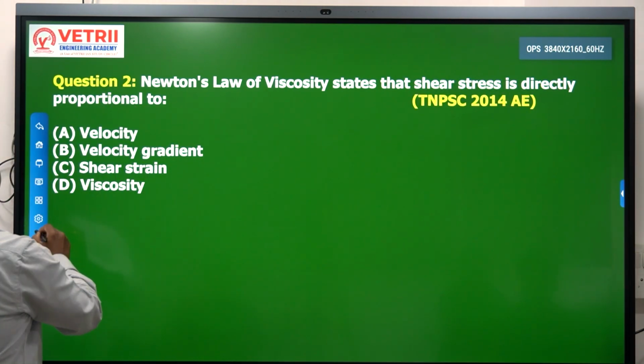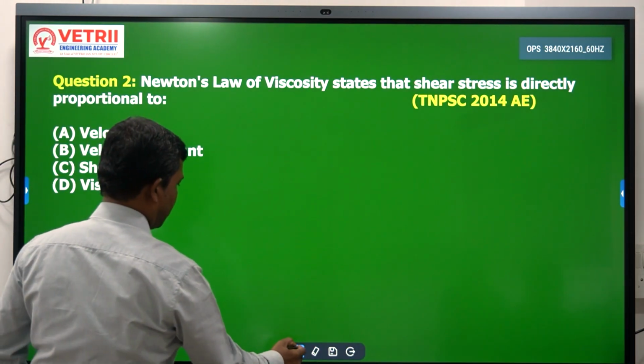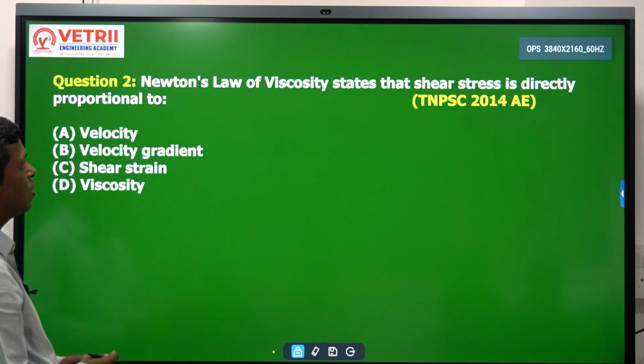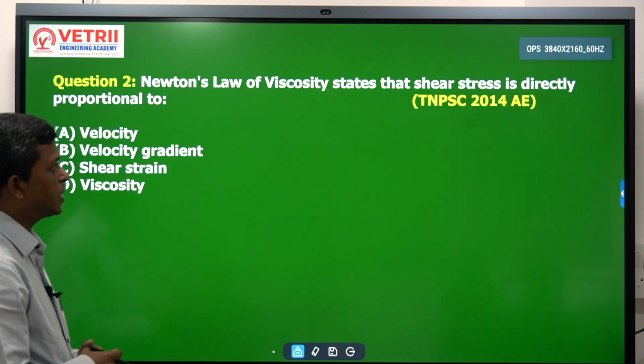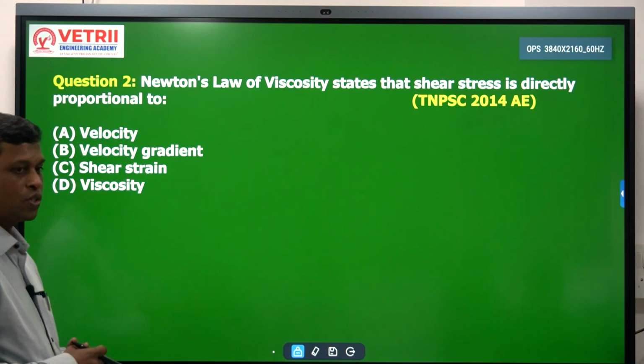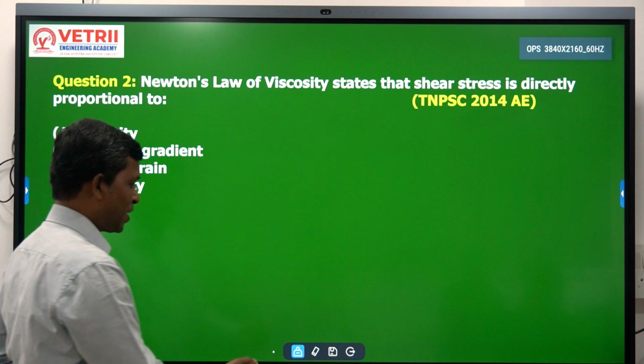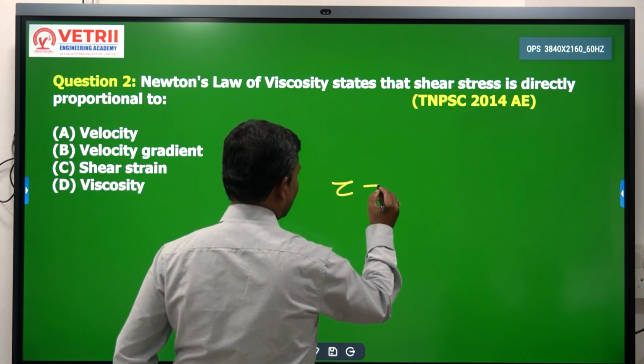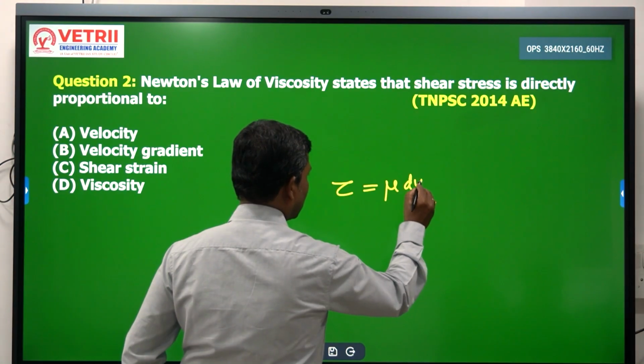What is this one? Read this. Newton's law of viscosity states that the shear stress is directly proportional to... a direct question. Shear stress is mu du by dy.